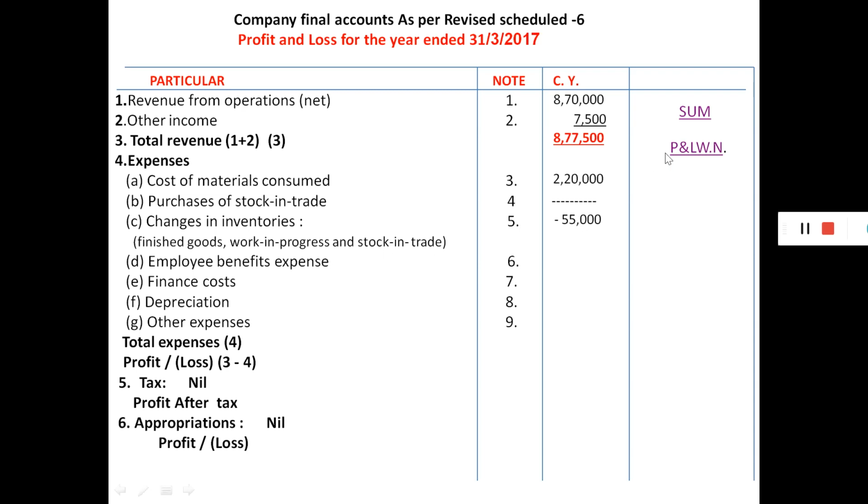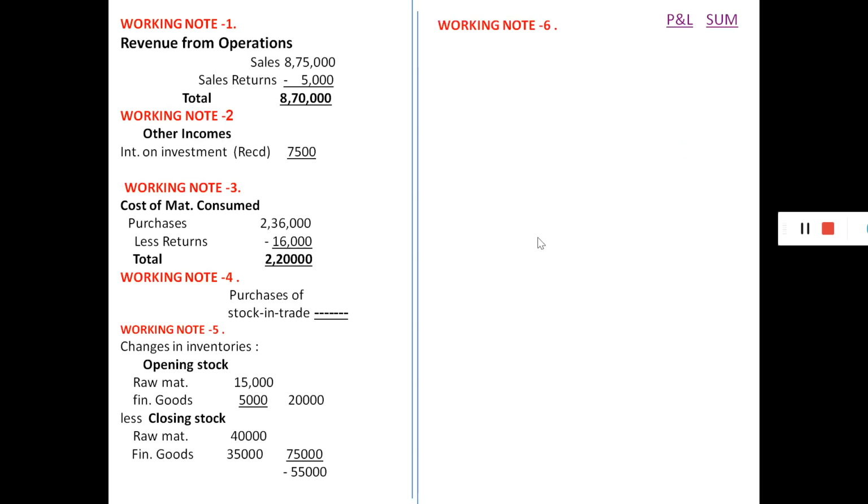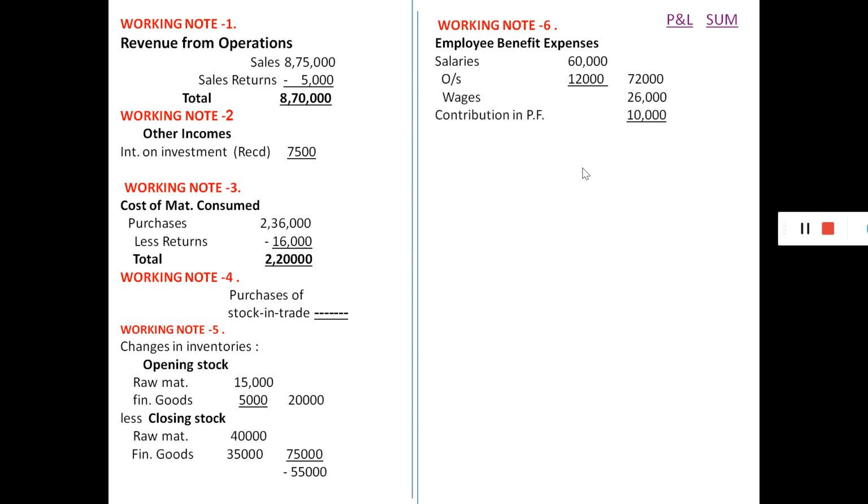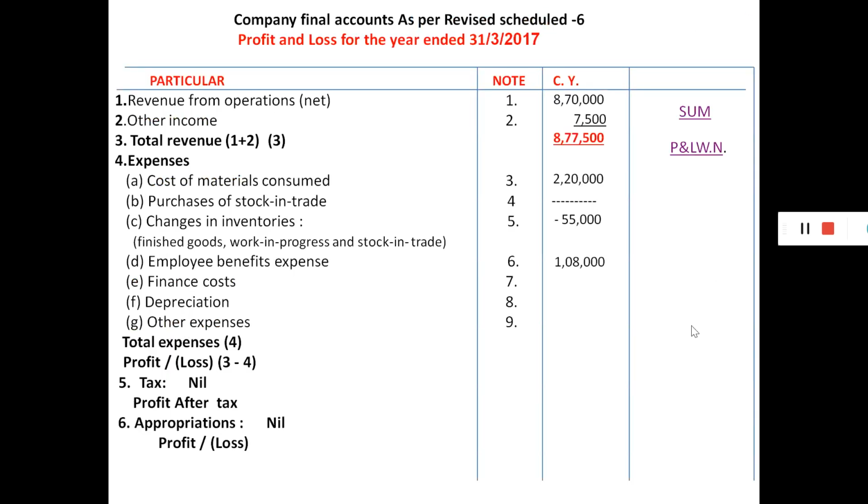Go to note 6, employee benefit expenses. Salary 60,000. Outstanding salary as per adjustment number 4, 12,000. Total 72,000. Wages 26,000. Contribution to PF 10,000. Total 1,08,000 will be shown in the profit and loss account.